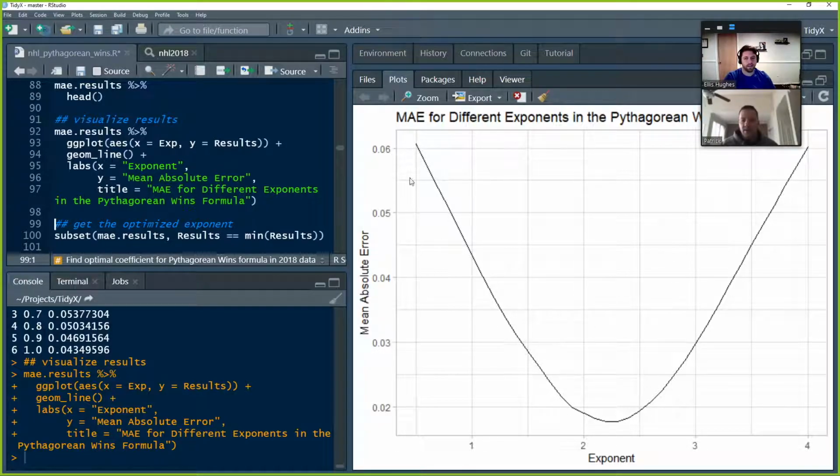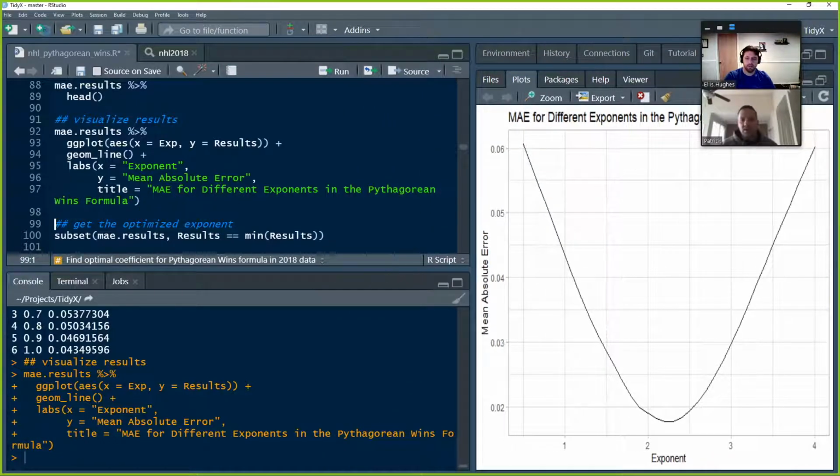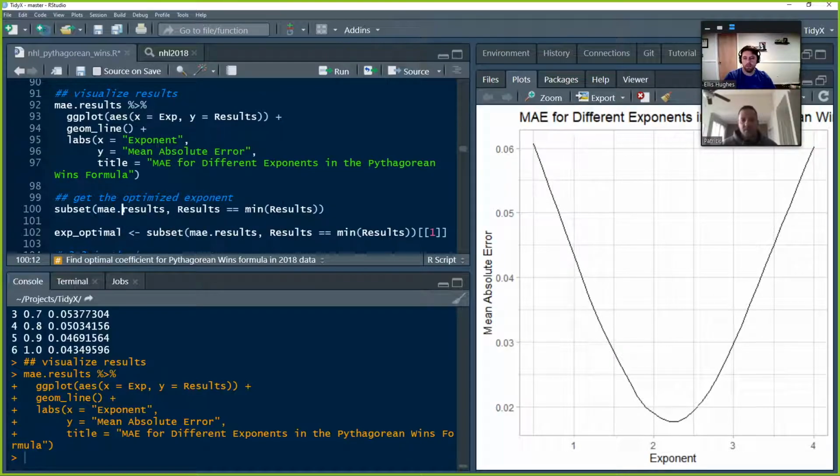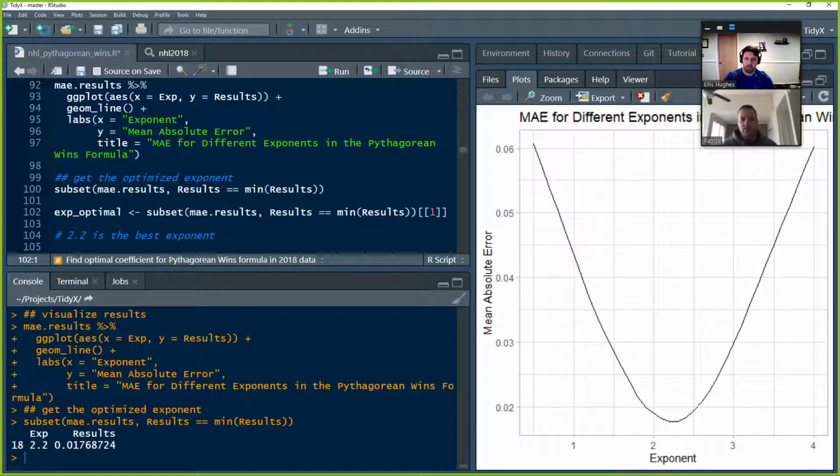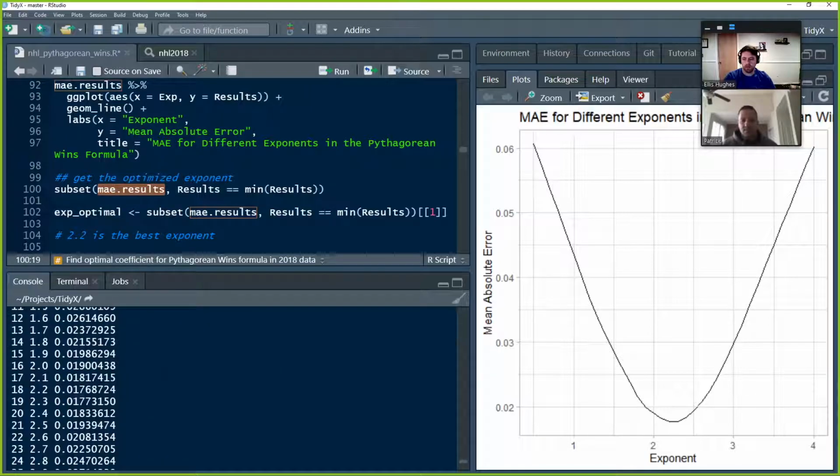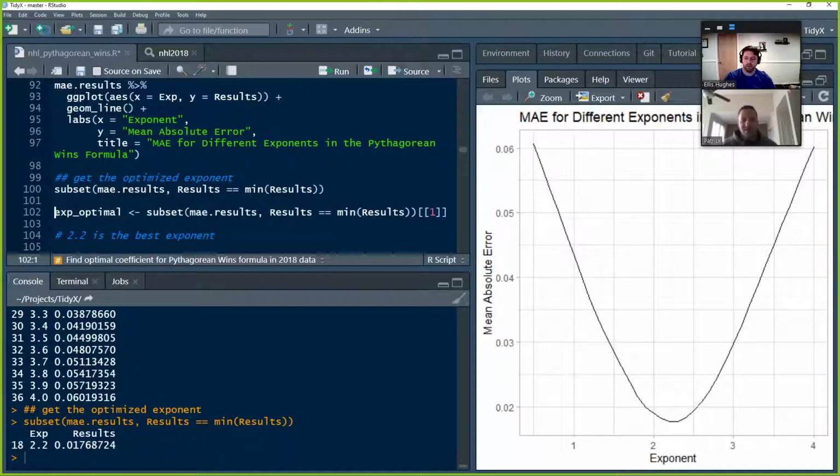Yeah, and we can see that there is a point indeed where we minimize the error, where an exponent minimizes the error, somewhere between 2 and 2.5. So we can subset out the value. We take that data frame and we say whenever the results equal the minimum value within that results column, we find that the exponent was 2.2, and the result was the minimum, the mean absolute error was basically 0.02.